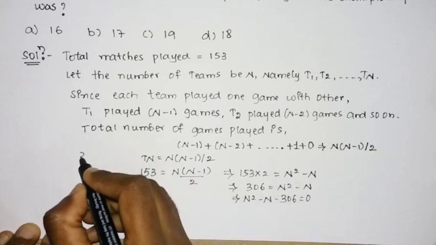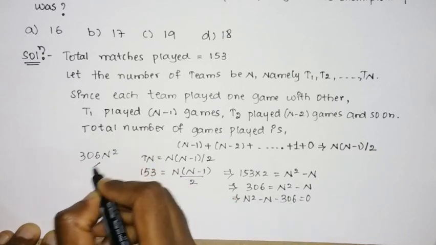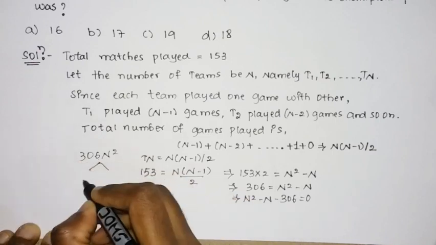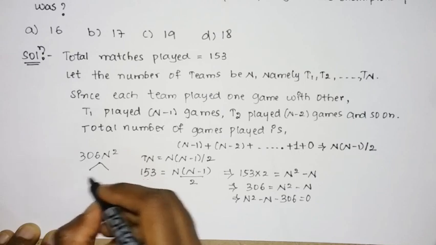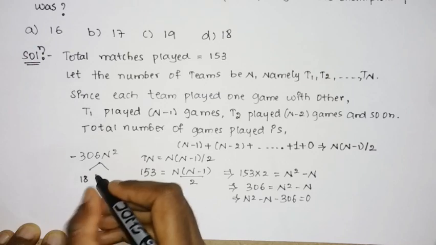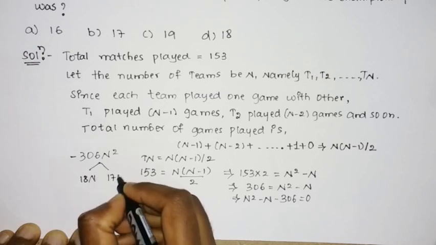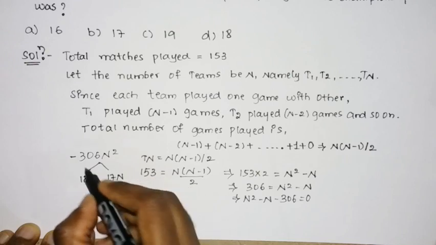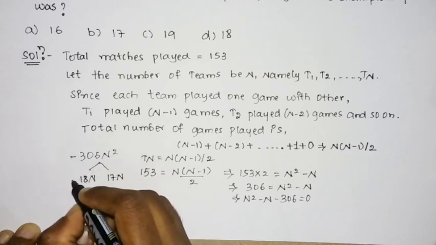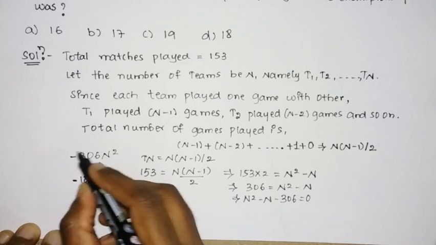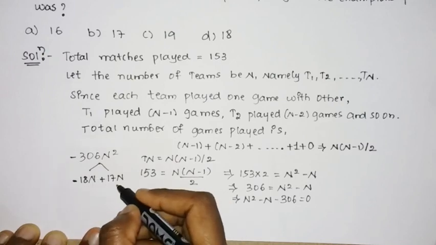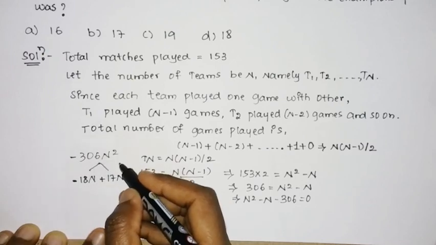So the factors are nothing but 18 into 17, which is 306. Since the sign is negative, you need to use minus and plus, but the greater number takes the minus sign because the result is in the form of minus. So minus 18n into 17n.